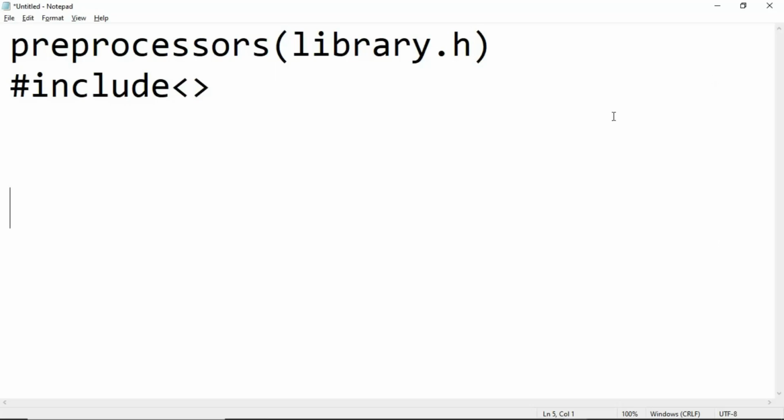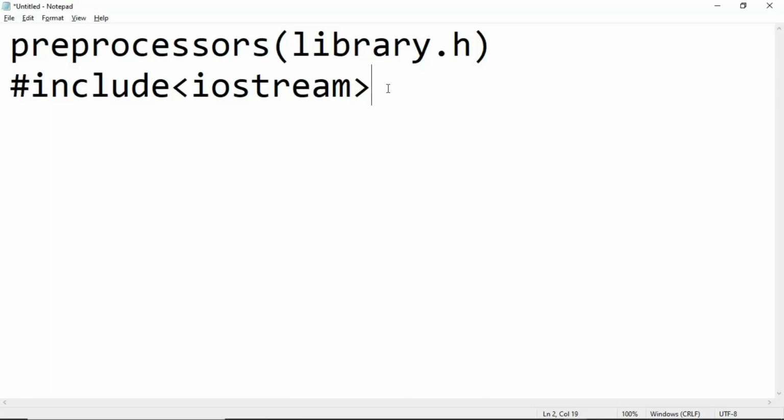For now, you are going to focus on just one preprocessor, which is the iostream preprocessor, also known as the input output stream header.